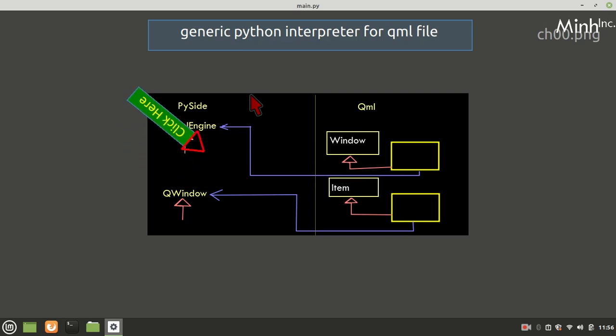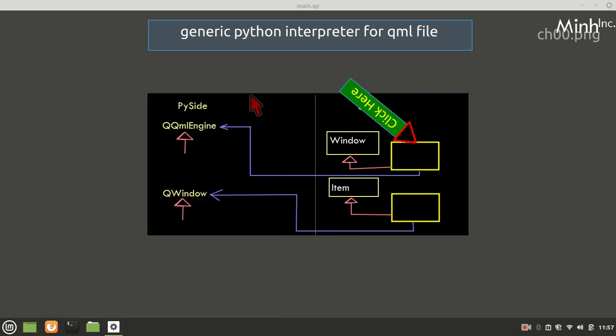If it starts with a window, then there is no need to have a window on the Python side. We can start with QQmlEngine. A window derived type can also be there, like ApplicationWindow, like a main window in Qt, where menu, taskbar, toolbar, and central widget, so many feasibilities are there.